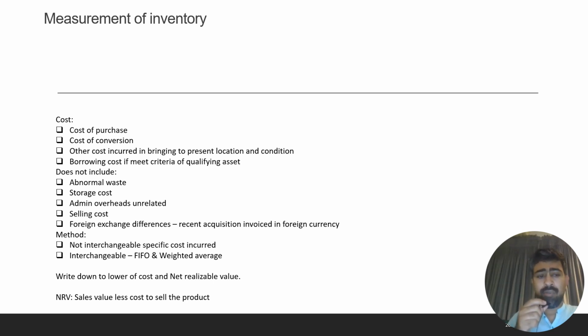Method. If the item of inventory is not interchangeable, then the specific cost incurred in making the item ready for sale is used. And if the item is interchangeable, then first in, first out and weighted average methods apply. Last in, first out method was previously allowed by the standard, but now it has been disallowed. Inventory should be measured at the end of the reporting period at lower of cost and net realizable value. Net realizable value, how to calculate it? Net realizable value is basically the sale proceeds expected from the sale of the item minus the cost to sell the item. So if on any given date the cost is higher than the net realizable value, then we have to write down the item to its net realizable value.